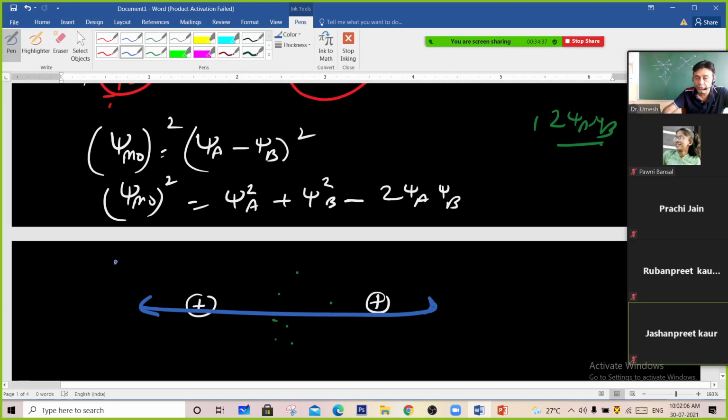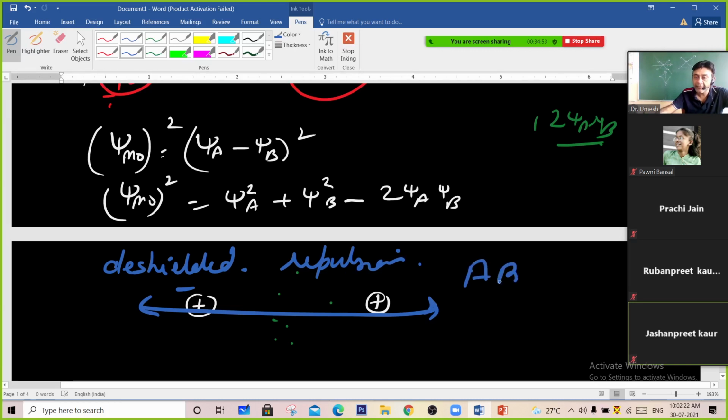These two nuclei are not shielded from each other, so there will be some repulsion between the two. And that is why this is forming an anti-bonding molecular orbital. Note it down.